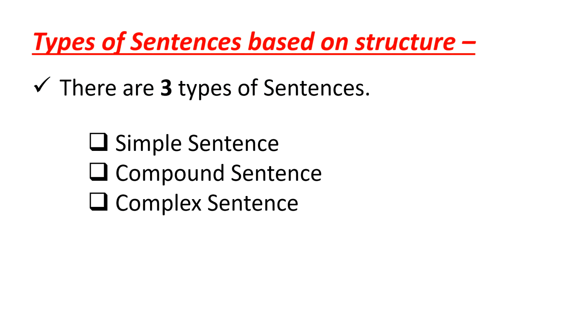So now let's see what are the types of sentences based on structure. There are 3 types of sentences. Those are simple sentence, compound sentence, and complex sentence.